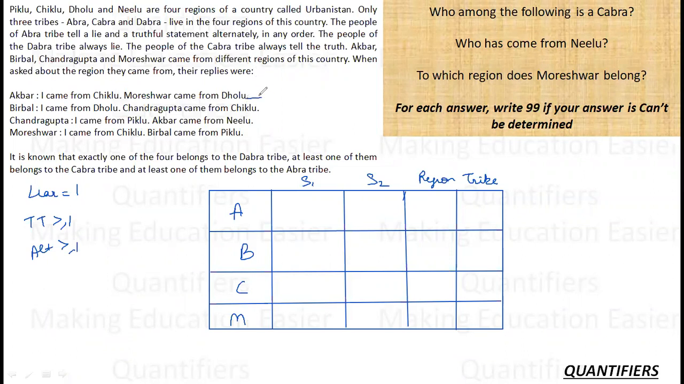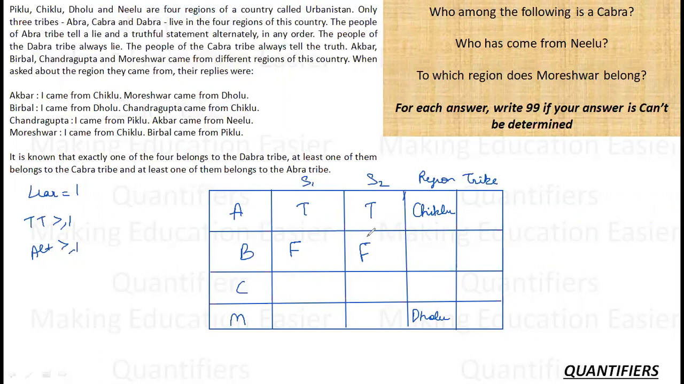So let us say Akbar is a truth teller. If Akbar is a truth teller, this statement is true and this statement is also true. So Akbar came from Chiklu. Mureshwar came from Dholu. These are the cases. Birbal says I came from Dholu. This is a false statement. Chandragupta came from Chiklu. So this is also a false statement because Akbar is from Chiklu.